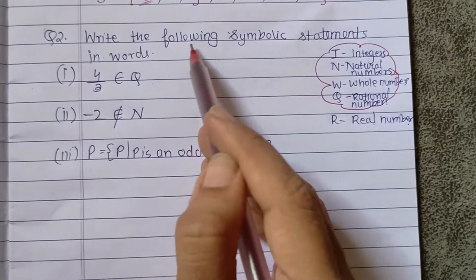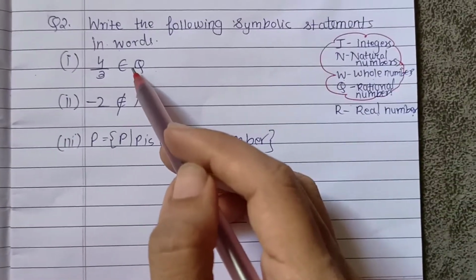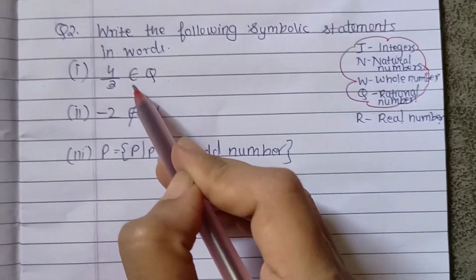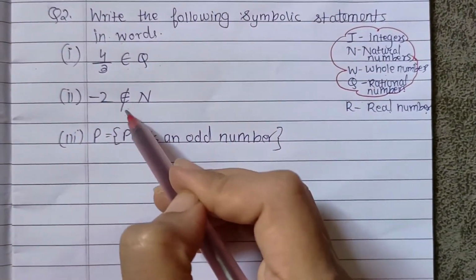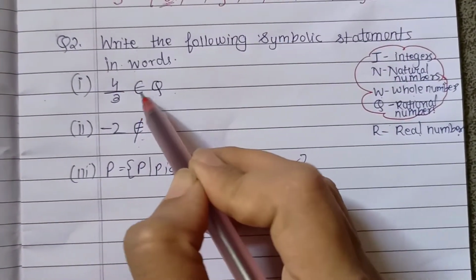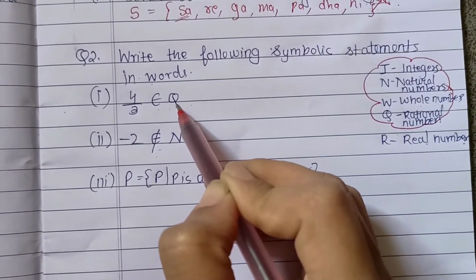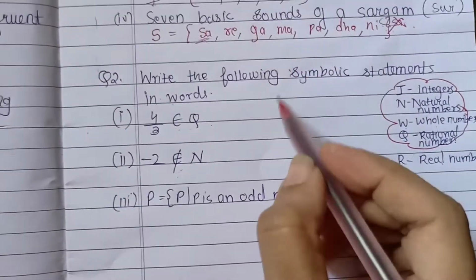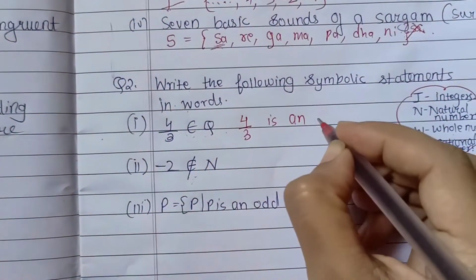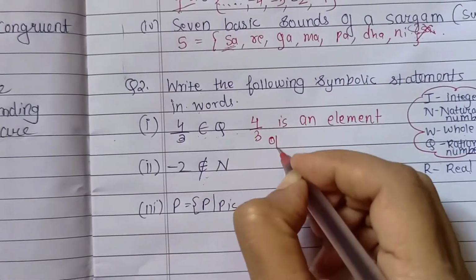Now we have to write this symbolic statement in words. It is given in symbolic manner, and we have to write it in words. Over here this symbol means belongs to, and this one means does not belong to. So let's start. Now 4 upon 3 belongs to Q. Here Q stands for rational numbers. So how will we write it in words? 4 upon 3 is an element of set Q.